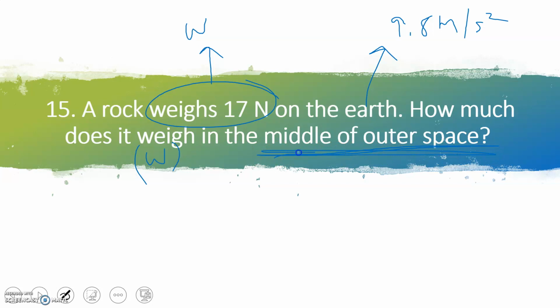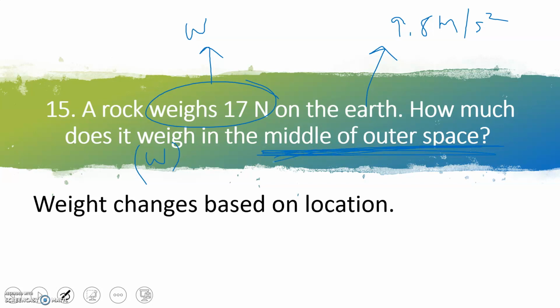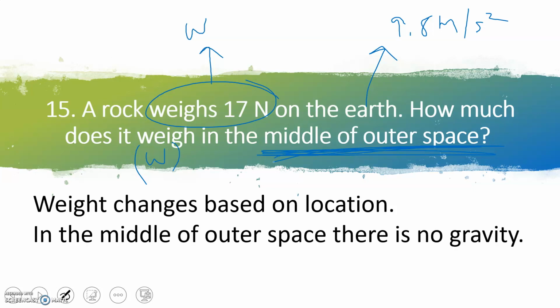So we like to think that middle of outer space, there's no gravity, right? So weight can change based on where you go. So if we went to the moon, your weight would be a lot less. If we went to a larger planet, it would be a lot more. But we're talking about outer space. So outer space, there's no gravity. So therefore, the weight of this rock would be weightless. It would be 0 newtons.